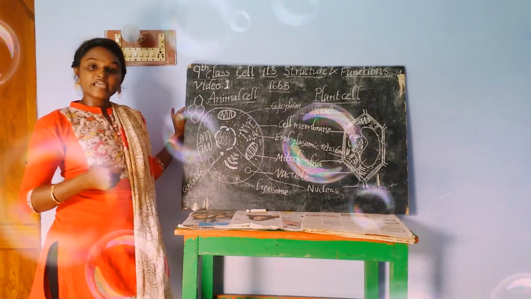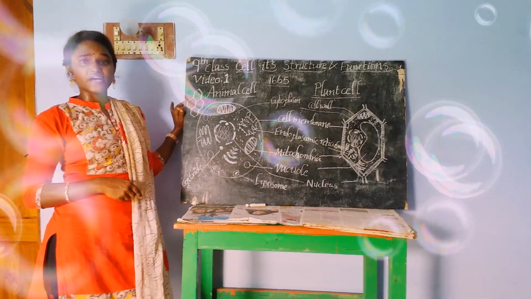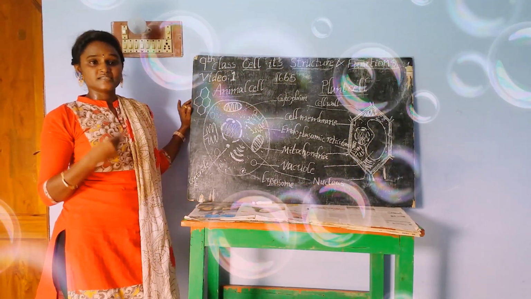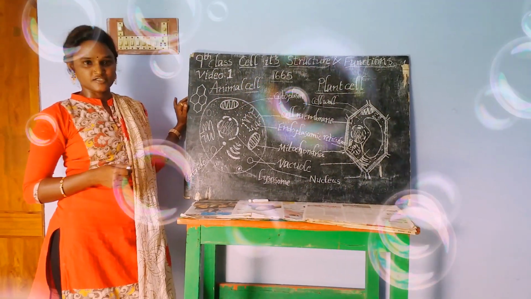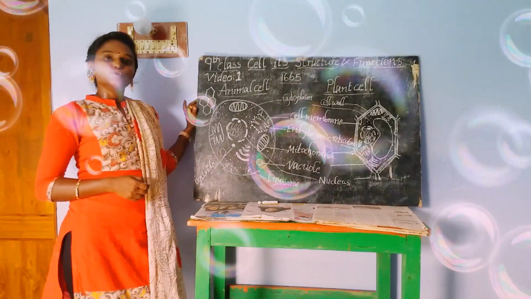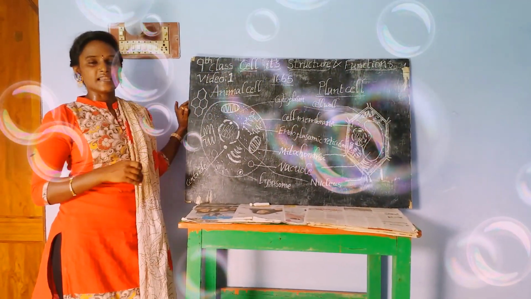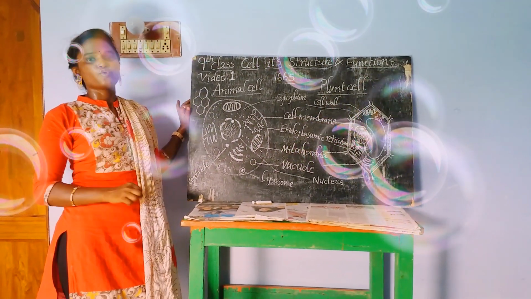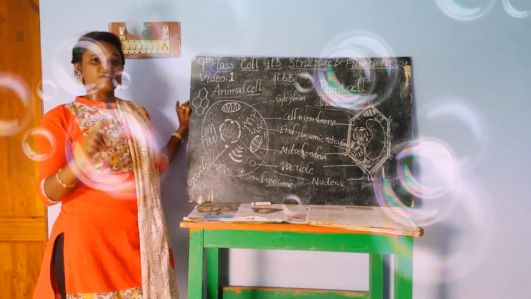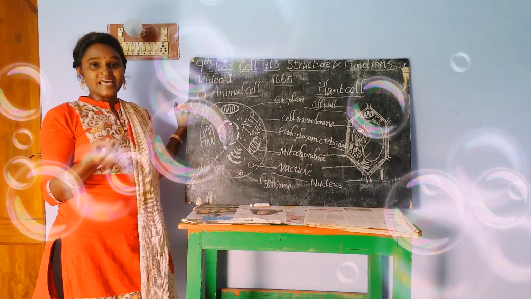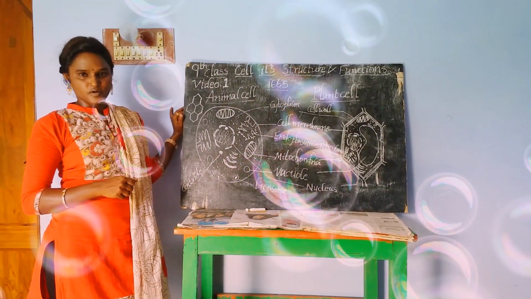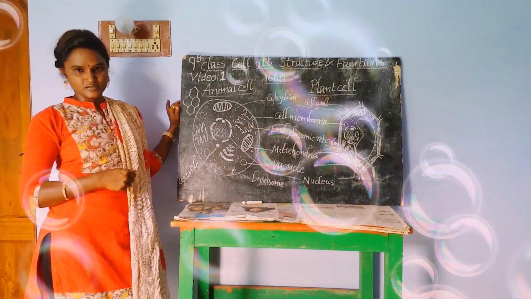The electron microscope is very effective and expensive, used by scientists and lab technicians to observe the cell organelles clearly, and to observe tiny microorganisms which are very small, measured in microns. Okay, do you understand this?